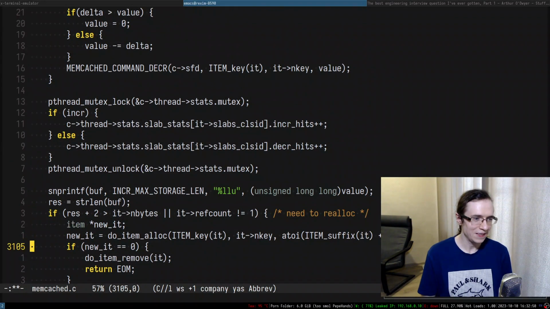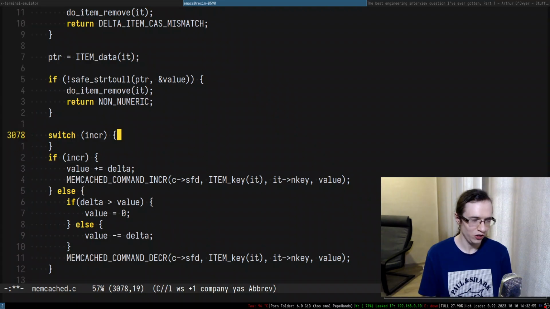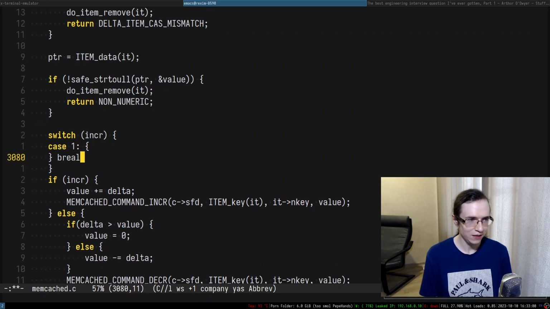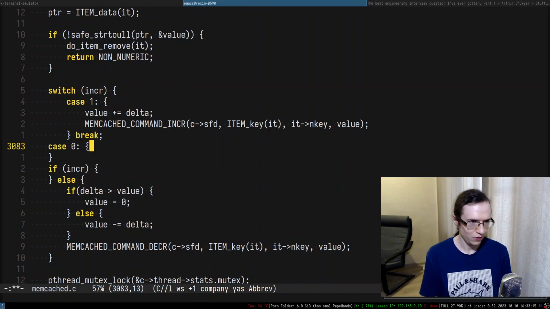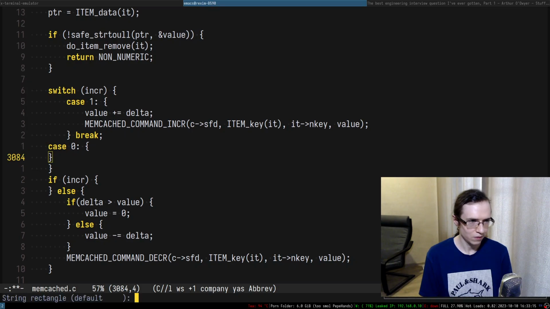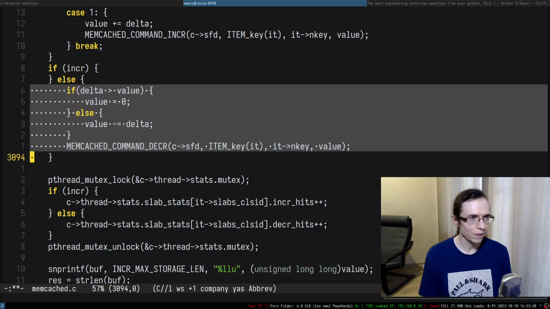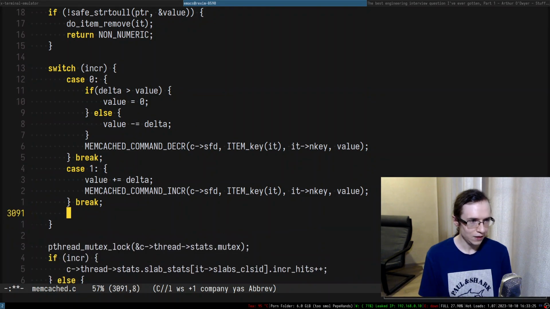They also keep track of some sort of hits and stuff like that. I'm not sure if we care about that, but anyway, in case of 1, this is basically increment. So I can move that stuff in here. Then in case of 0, this is decrement. So this is going to be the break. And let me move that stuff in here. So this is a switch case. And in case of 2, this is multiplication.